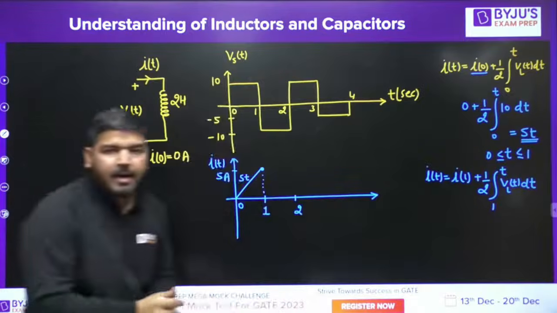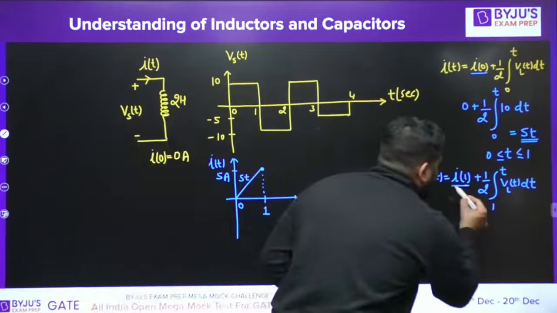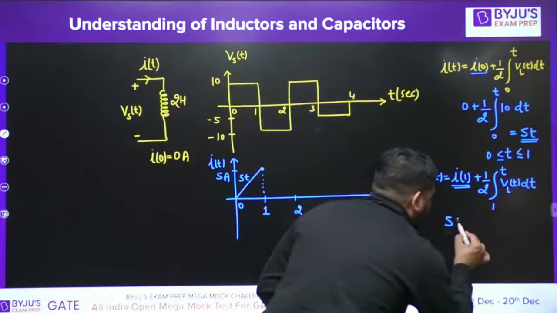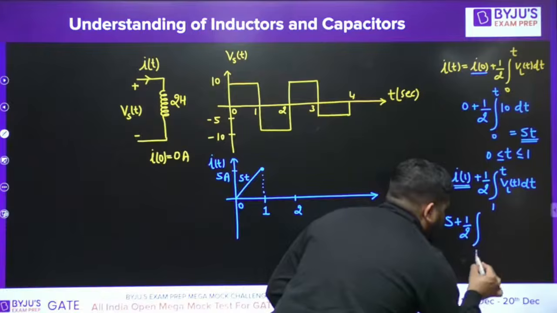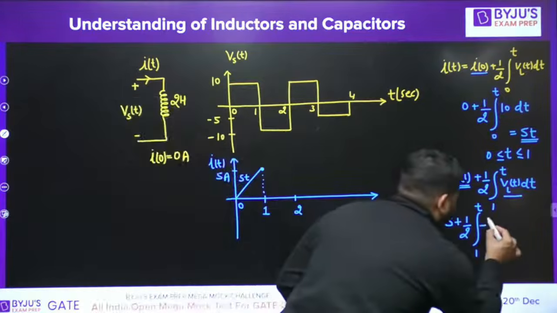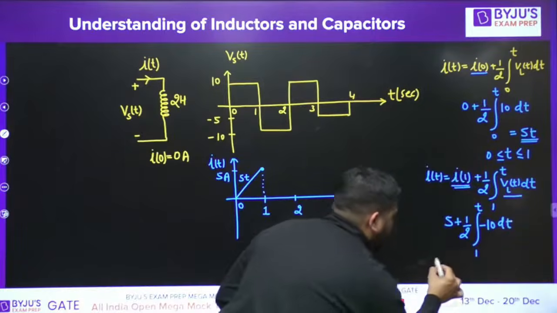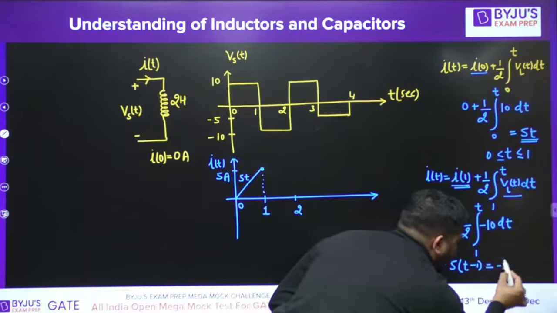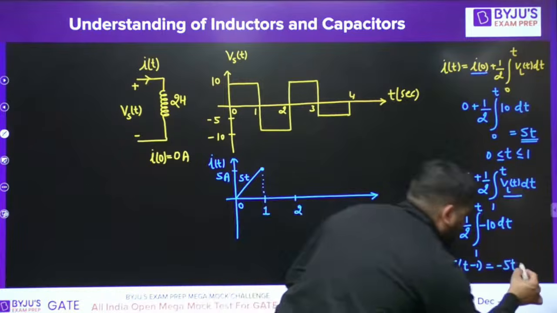This is the equation that I need to use. Now I1, what is the initial current at t equal to 1? At t equal to 1, the initial current is 5 ampere. So 5 plus 1 by 2 integration 1 to t. What is VL(t)? VL(t) is minus 10. Minus 10 dt. So it will be 5 minus 5 times (t minus 1).